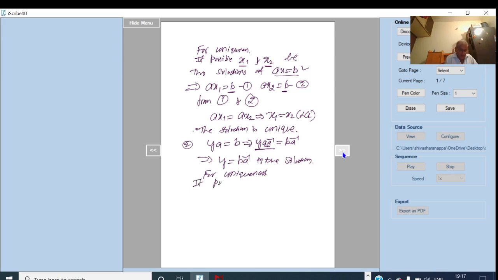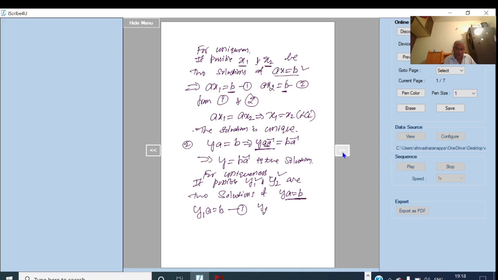If possible, y1 and y2 are two solutions of Ya equal to B. Now y1 is a solution of this equation, means it satisfies the equation y1 a equal to b. Take this as 1. And similarly y2 is also a solution of this equation.